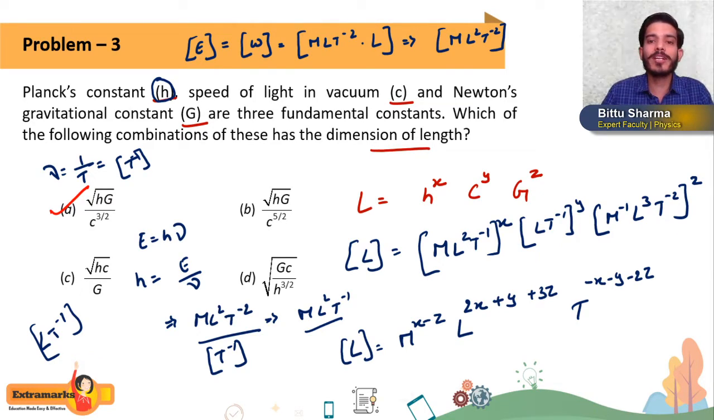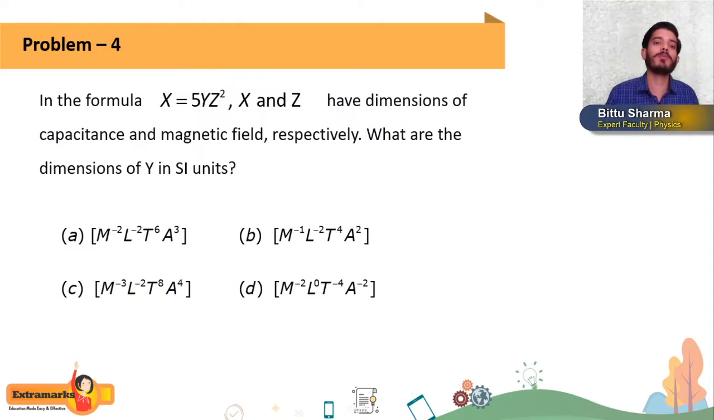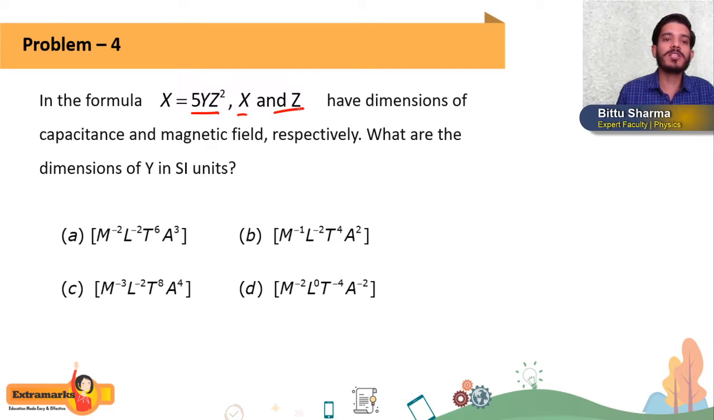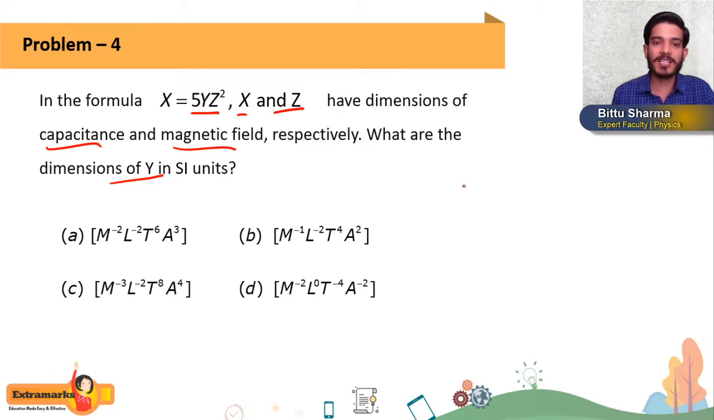So remember this thing, students, because here I am trying to explain to you, so I have to write each and every step. But if you solve this question by yourself, you can solve it in a very short period of time. Another type of question which they can ask based on dimensions: in a formula x is equal to 5yz square, where x and z have the dimension of capacitance and magnetic field respectively. What is the dimension of y in SI units?